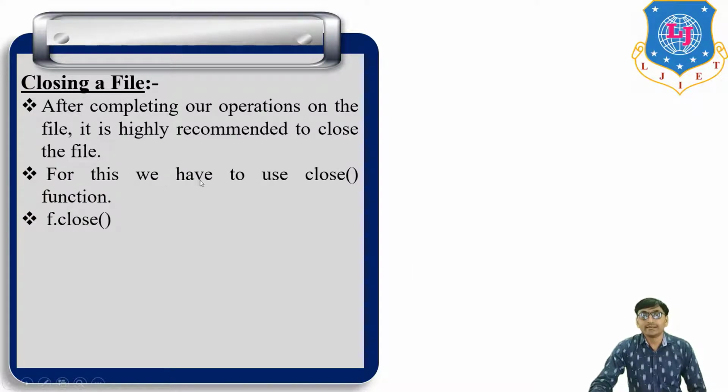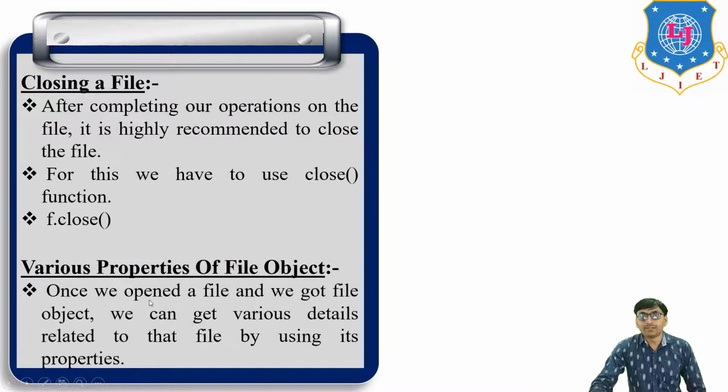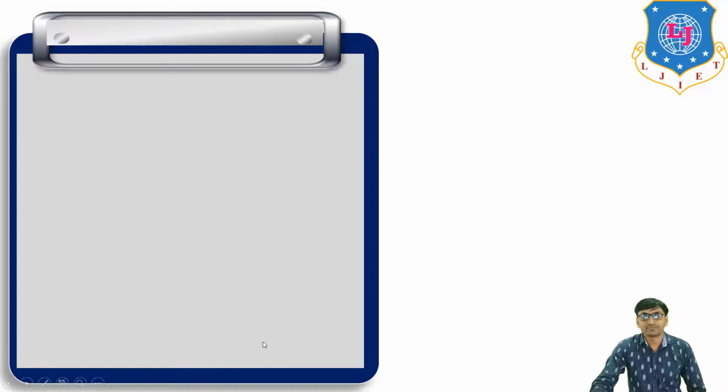For this, we have to use the close function. For example, f.close(). Now, various properties of the file object. Once we open a file and we get a file object, we can get various details related to that file by using its properties.